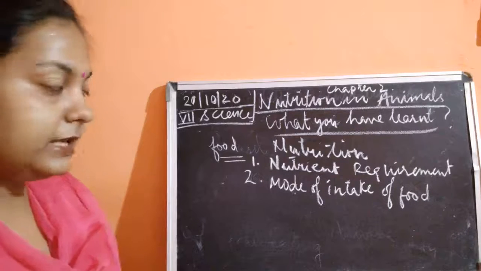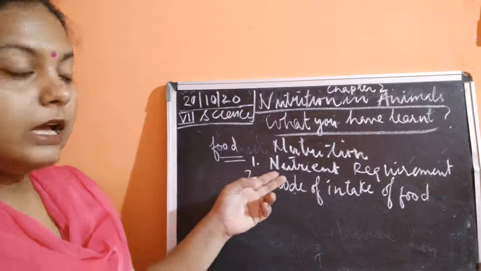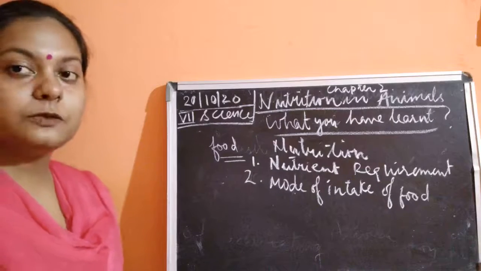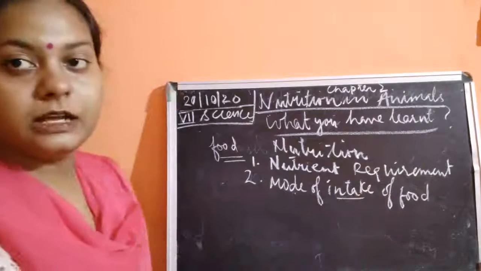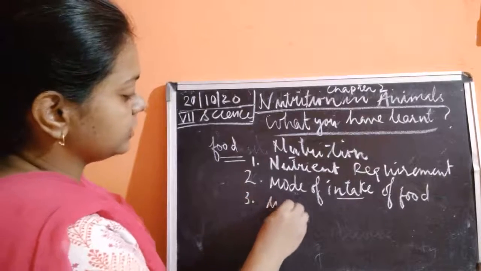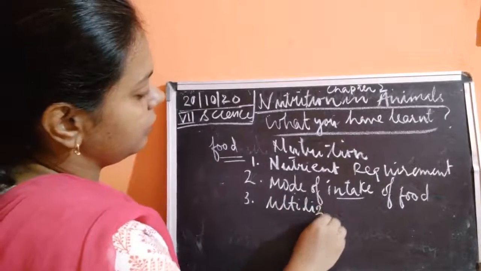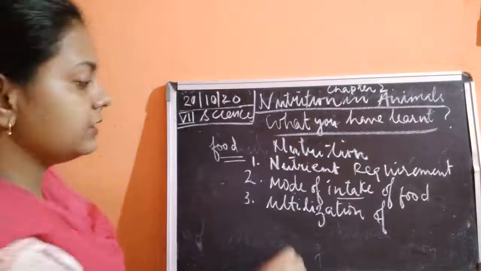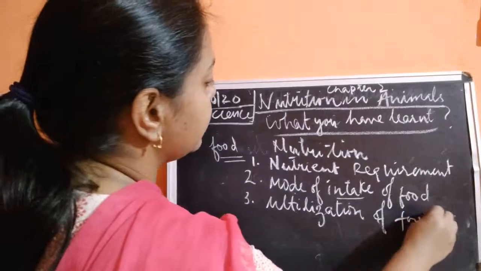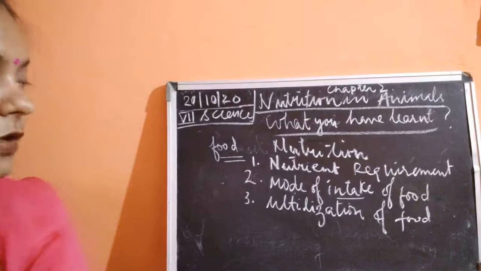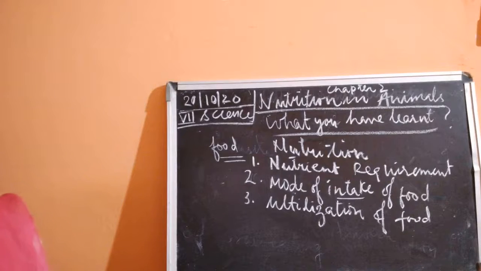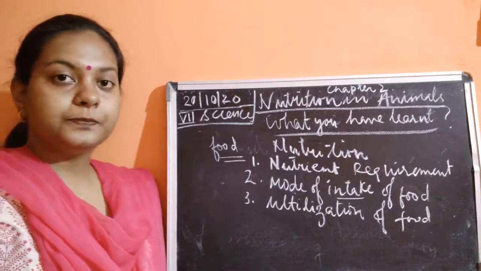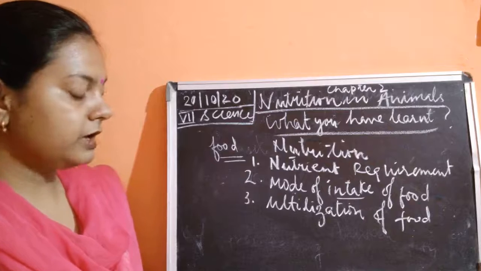After seeing the nutrient requirement and then obtaining food, we can see how this food is utilized once we take it in. What is the way of utilization? What is the utilization of energy? How is this food utilized to give us energy for doing work? So this is what we have to discuss in the part of nutrition. This is the first point.